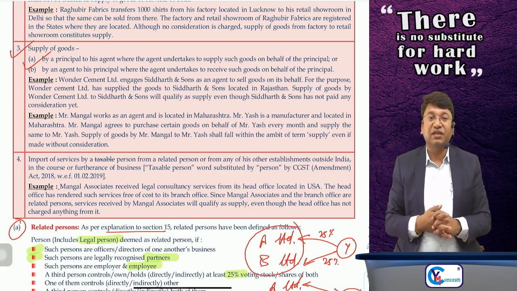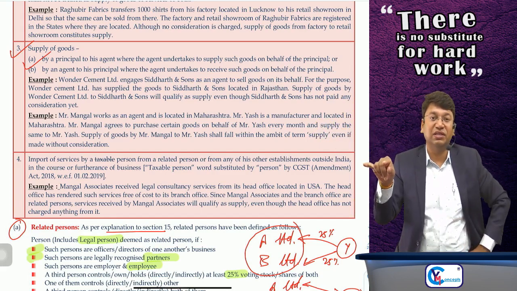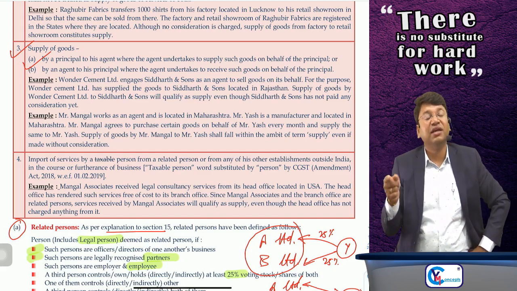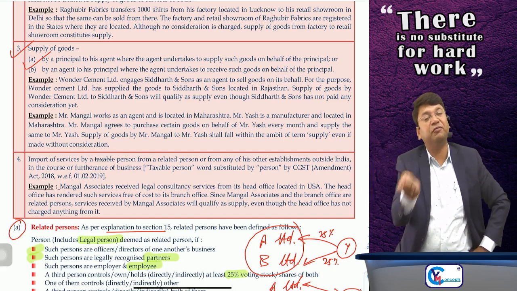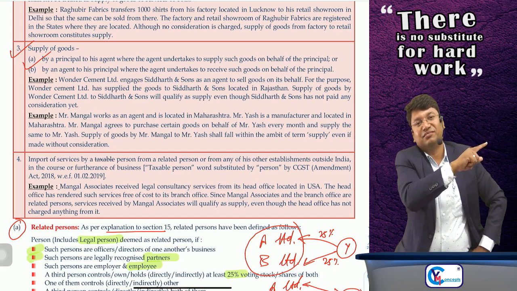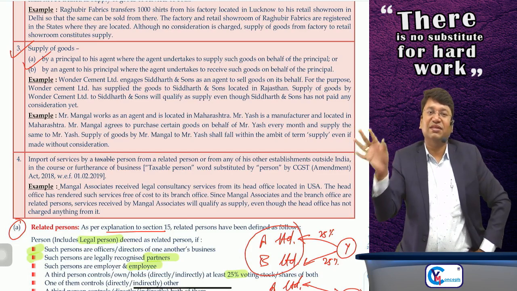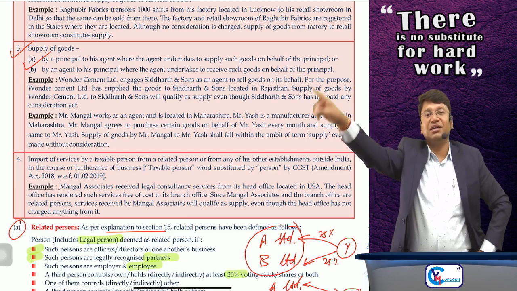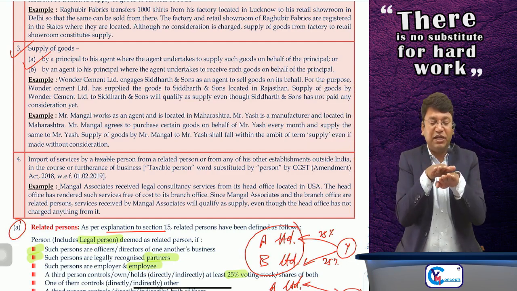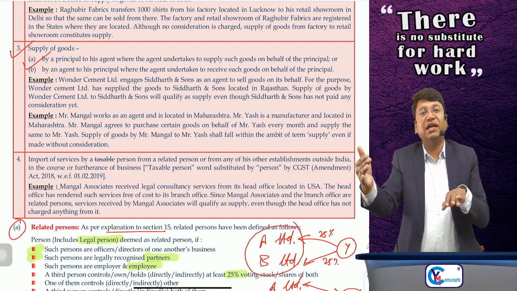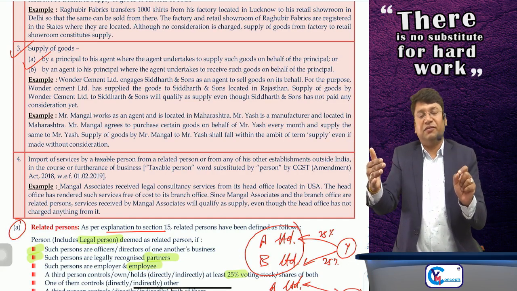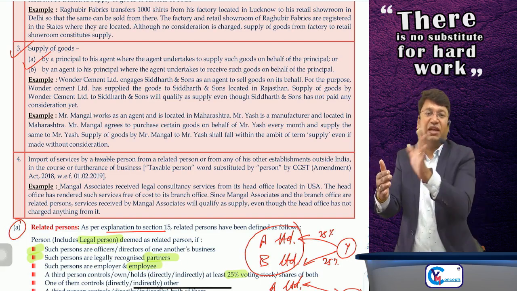Clear? But if the agent is not issuing the invoice in his own name to the customer, and is just issuing the invoice in the name of principal, then directly principal is selling the goods to the customer. So when the principal sends the goods to the agent, it will not be supply, it will be sent directly through delivery challan.